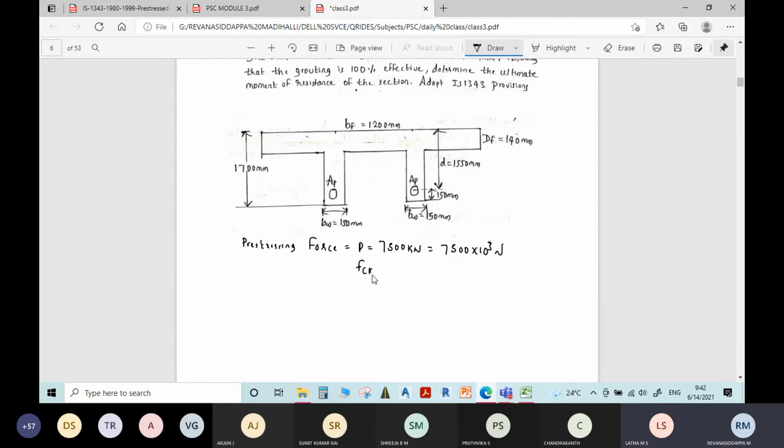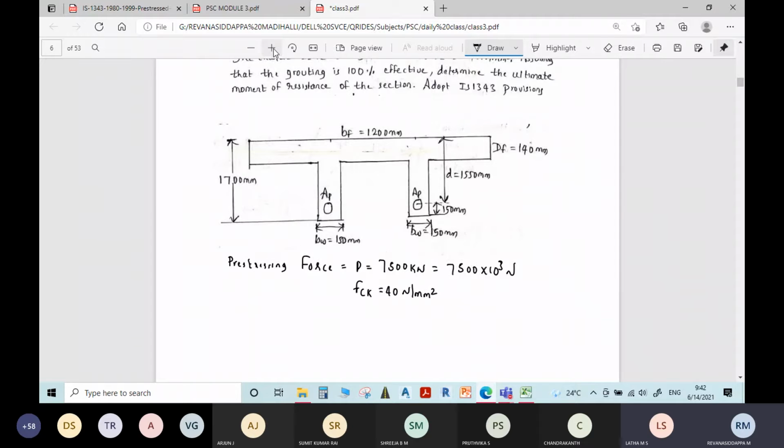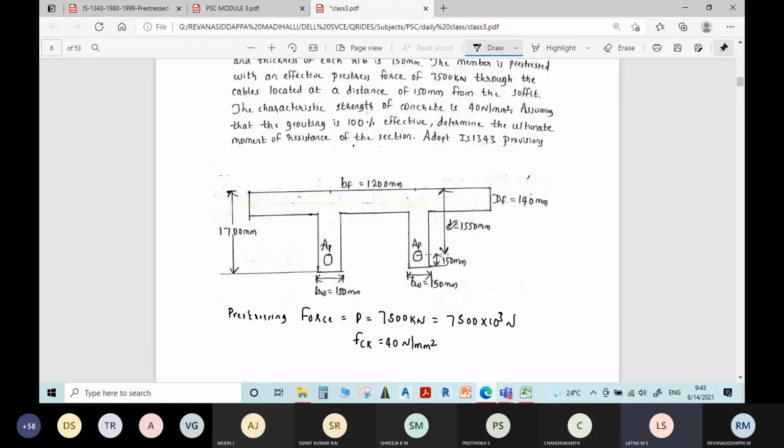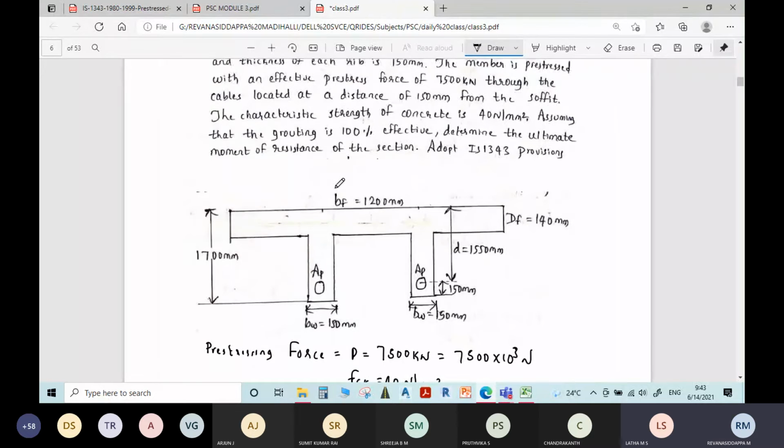Further you can zoom it, sir. You can zoom the page to the full window width. Now is it visible, students, properly? Even to the full window width, sir, you can zoom it so that you will get enough space. Nice one.